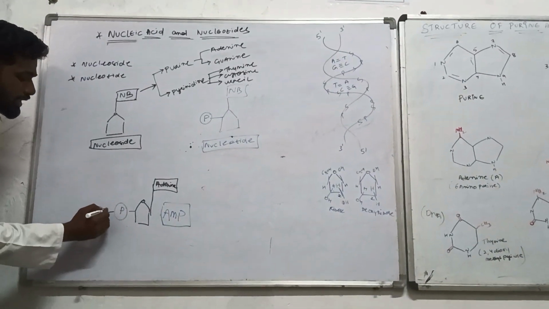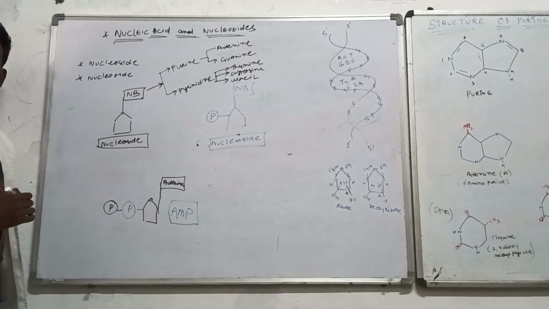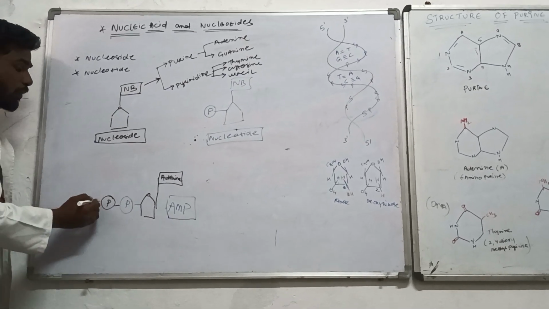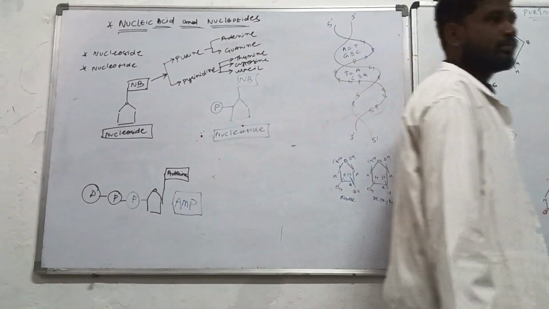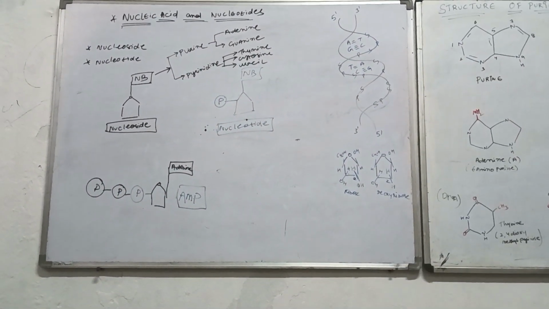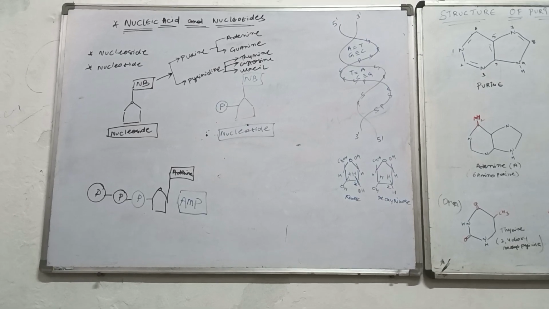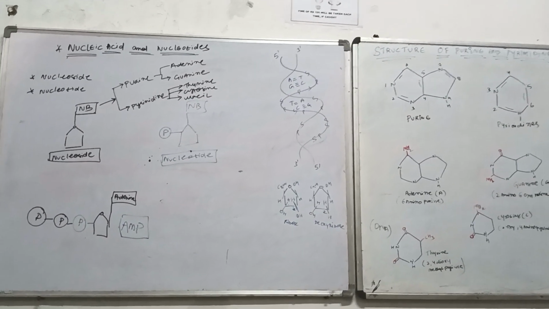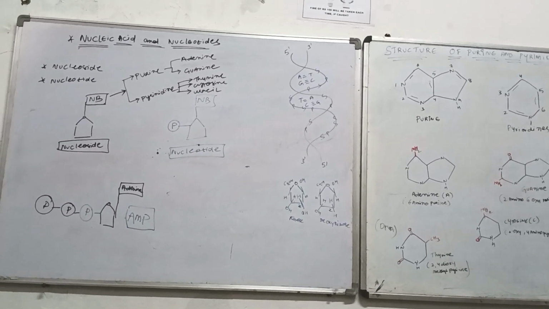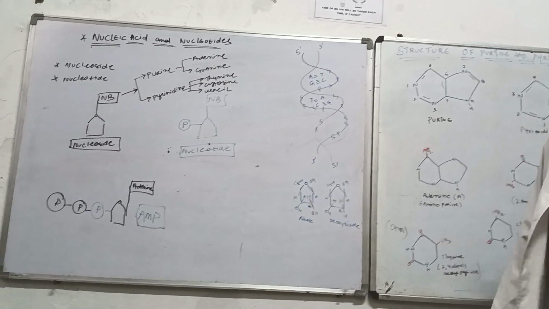You should call that adenine diphosphate. One more phosphate, adenine triphosphate. ATP. That is the structure of ATP. How it is going to get formed inside the body. Okay? Structure of ATP has been continuously asked for 3 marks in your exams. So it was very easy.